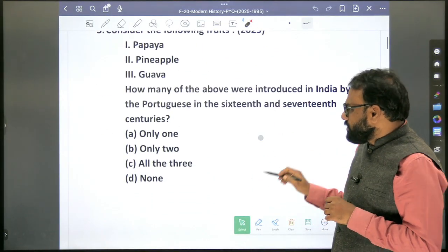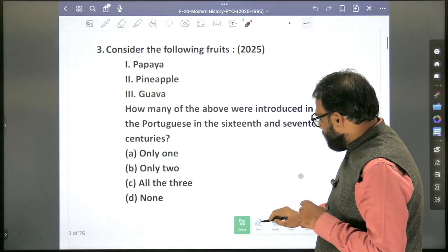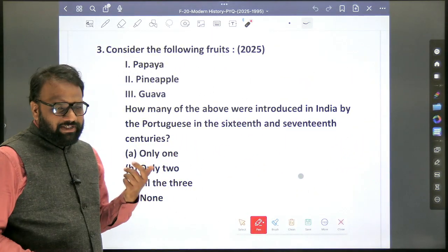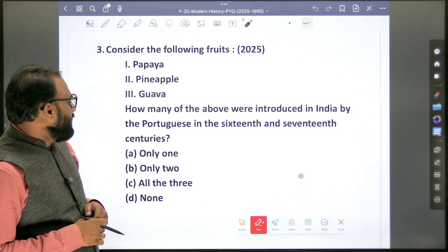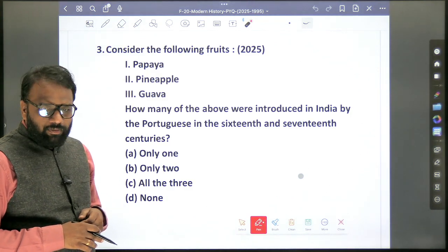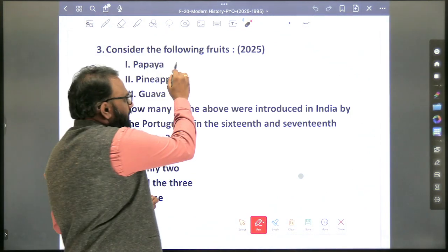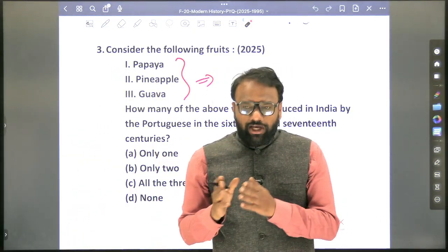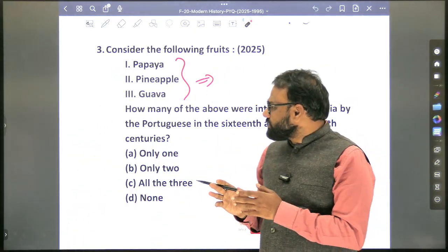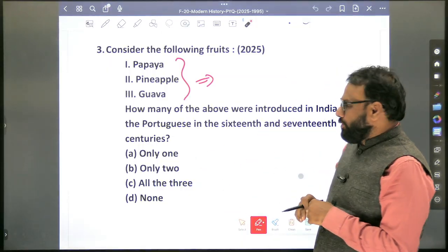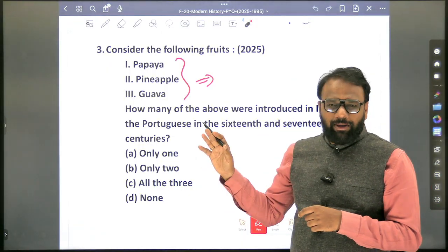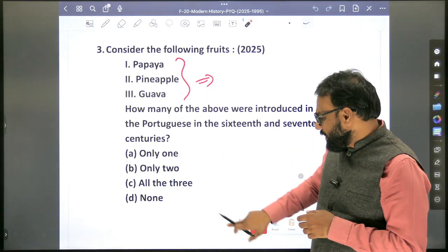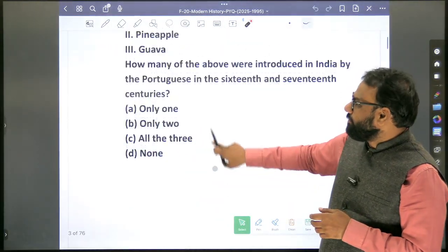I think this question we also discussed under Geography as well. So similarly, the same thing you can revise here. Which were introduced in India by the Portuguese? All the three were introduced simultaneously. What you can do is write the same list once again. Which were the other fruits introduced in India by the Portuguese? And at the same time, geography-related things like which country they are native to, that also you can list once again.